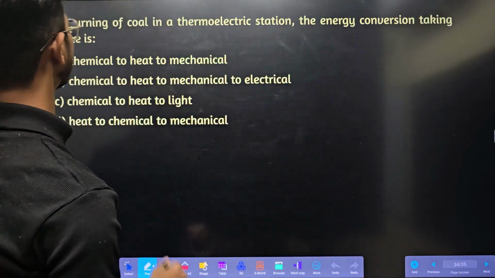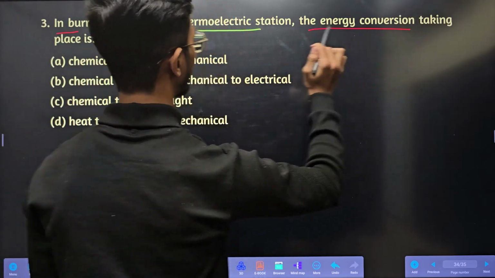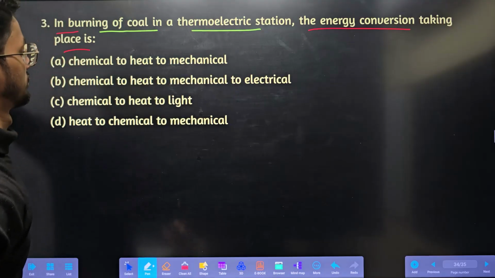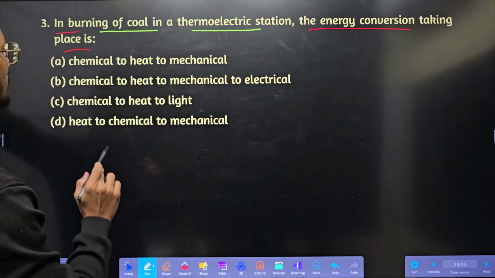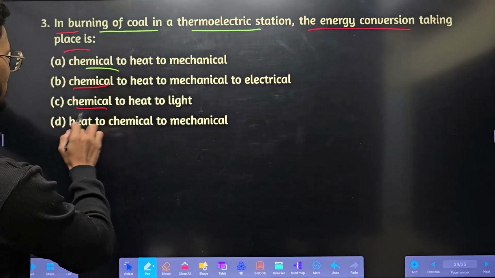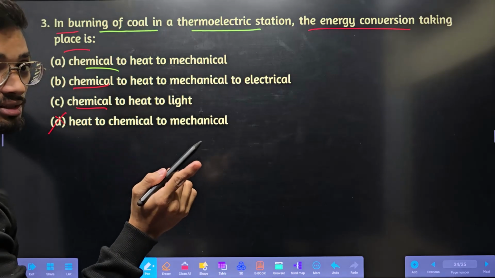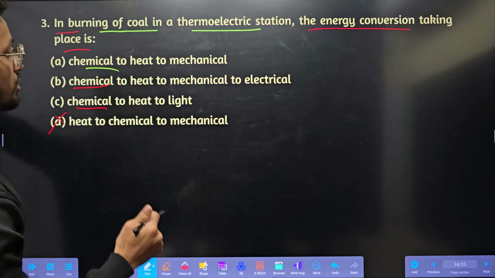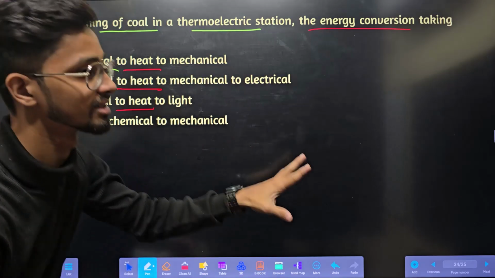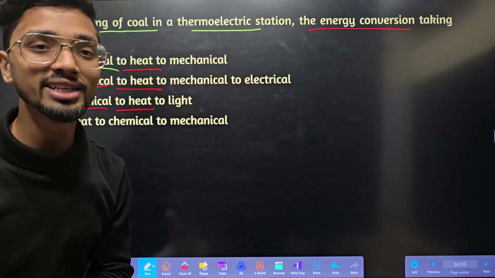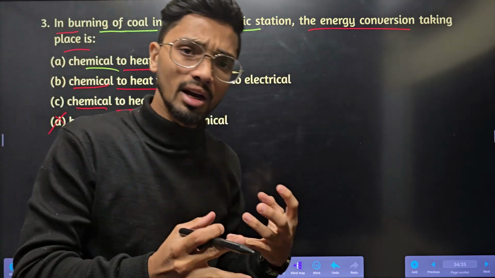Next, in the burning of coal in a thermoelectric station, what energy conversion takes place? Coal was initially chemical, so chemical becomes heat energy when burning coal. In a thermoelectric station, there will be some mechanical work.